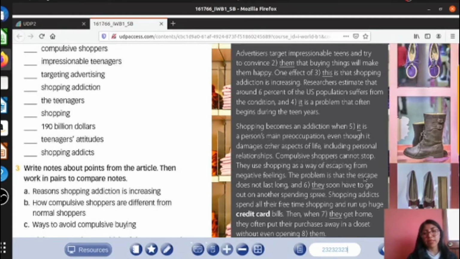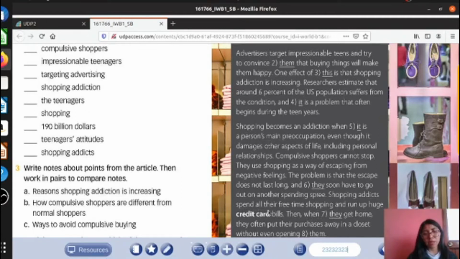The problem is that the escape does not last, and they soon have to go out on another spending spree. Okay, so in this case we are talking about compulsive shoppers. So we are going to put the number 6 here. The number 7.